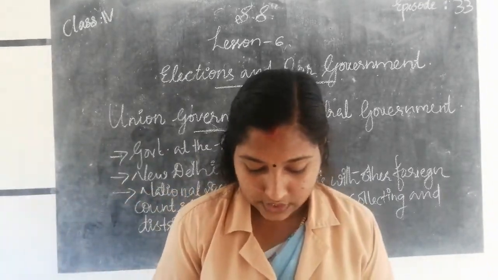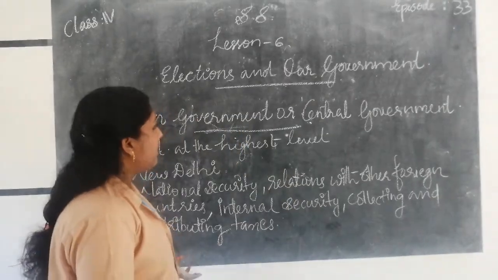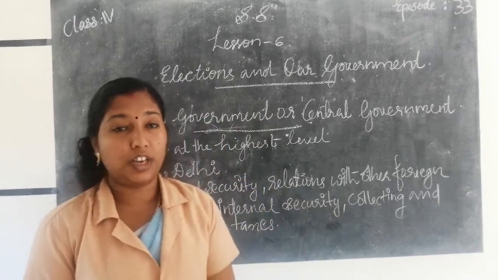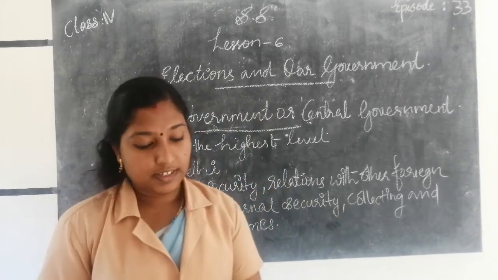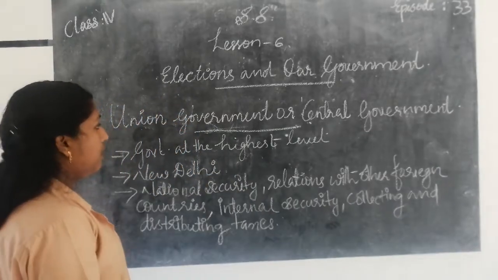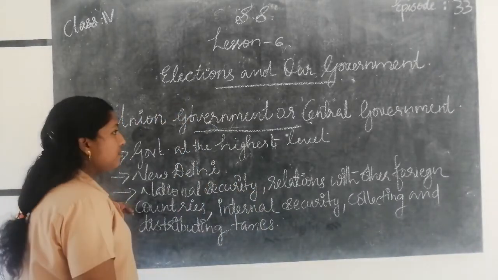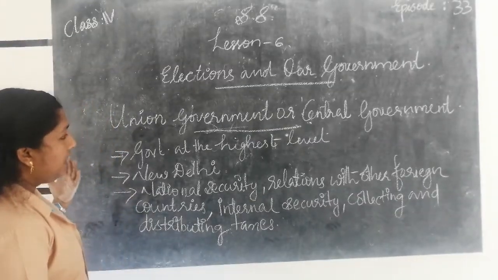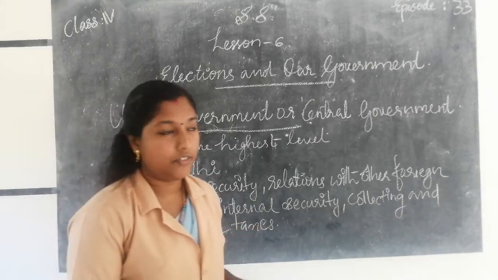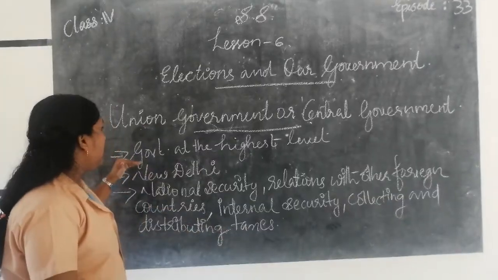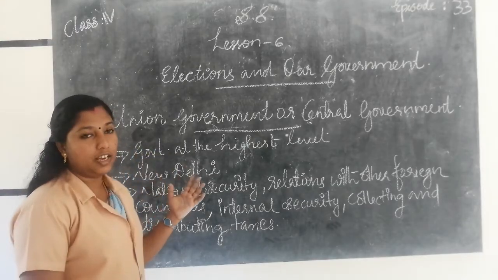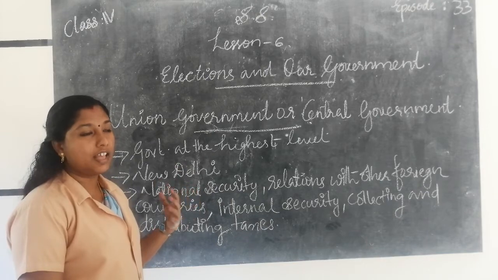I think all of you understood that. Government means a group of people with the authority to govern a state or a country. It is very difficult for the central government to look after all the people in the country, so different levels are needed: union government, state government, and local self-government.